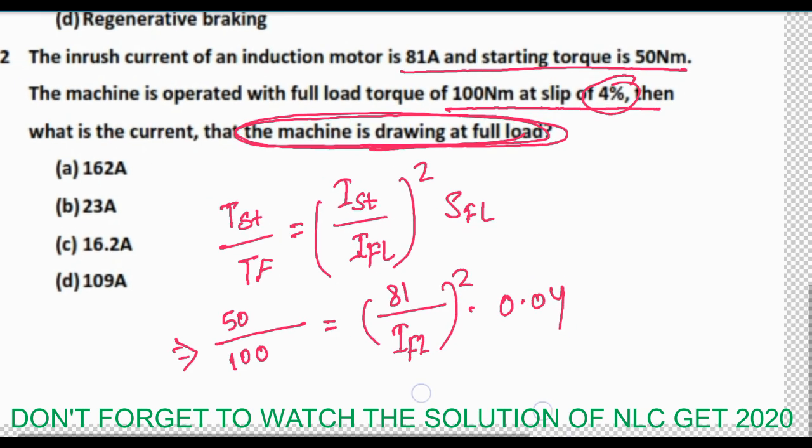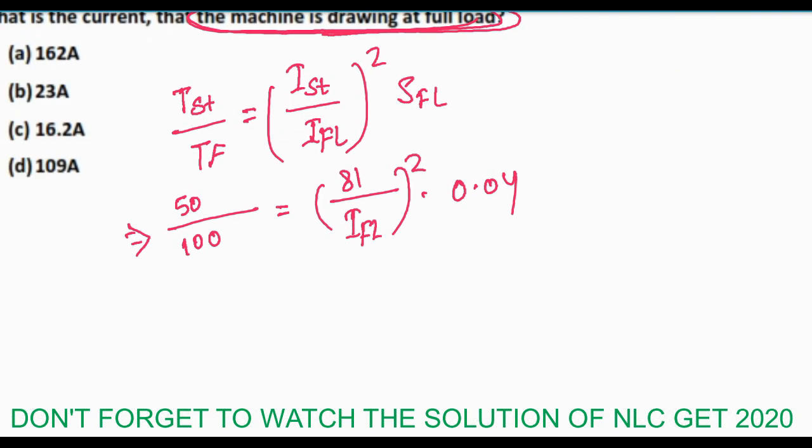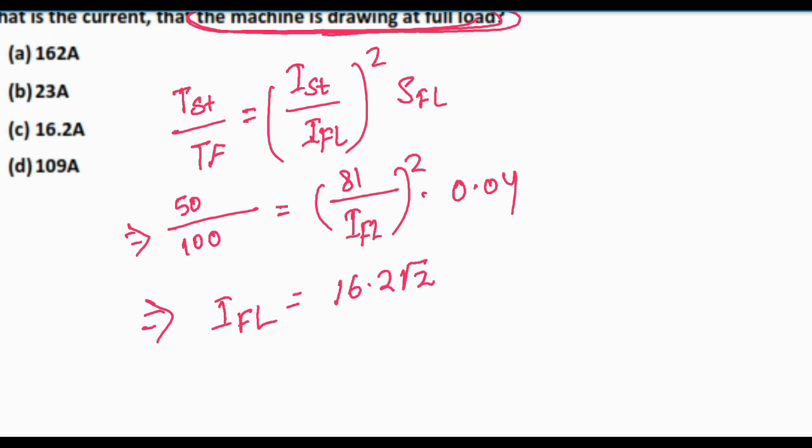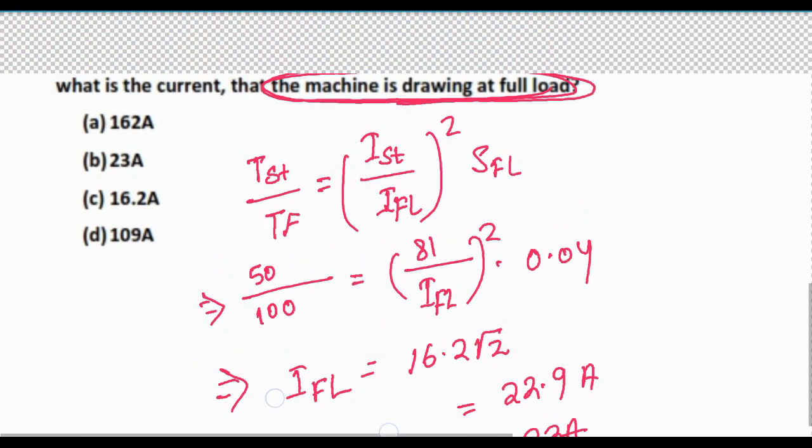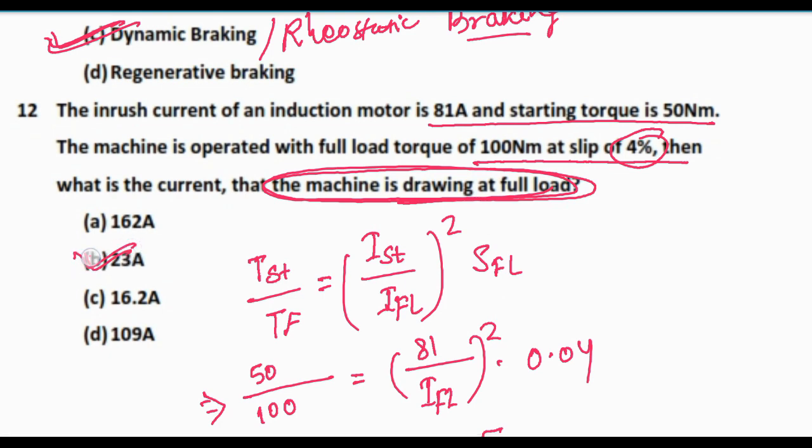So if we solve this one, I am not solving fully here, I_FL will be around 16.2 into root 2, and the value is coming to be 22.9 ampere, nearly equal to 23 ampere. So here answer is 23 ampere.